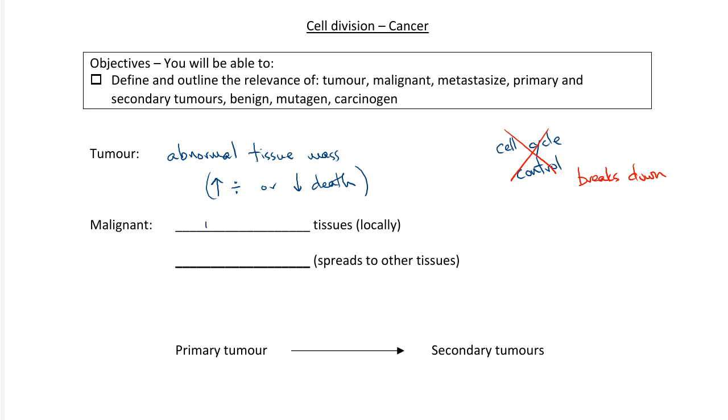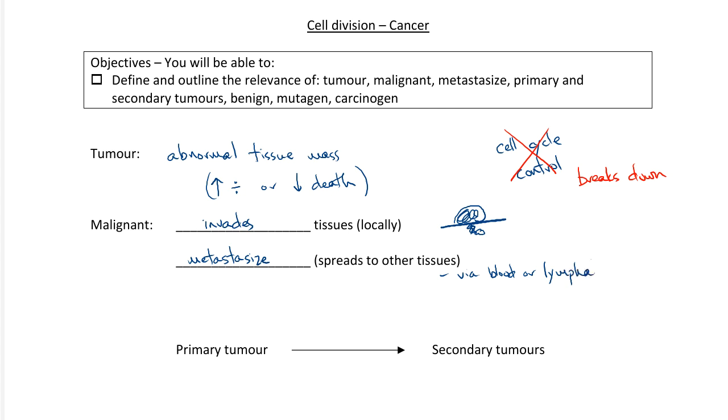A malignant tumor is one that invades tissues locally. So if this is the wall of a tissue and you've got a tumor growing here, if it starts to invade into the tissues around it, that's a characteristic of a malignant tumor. As well, malignant tumors metastasize. That means that they spread to other tissues, and they do that via either the blood vessels or the lymphatic vessels. Both of these vessel systems, the blood vessel system and the lymphatic vessel system, allow them access to other parts of the body where they can similarly set up shop and then invade tissues.